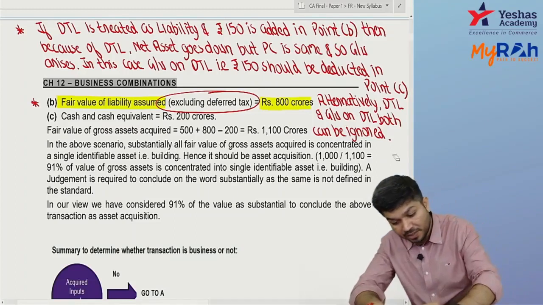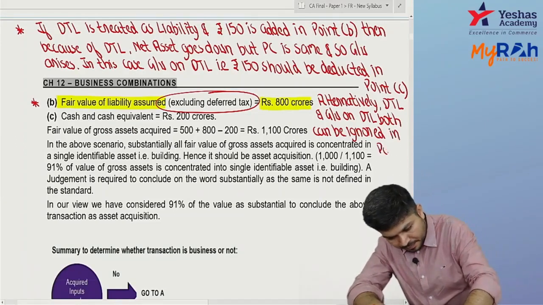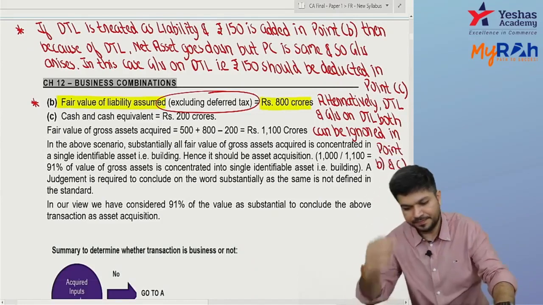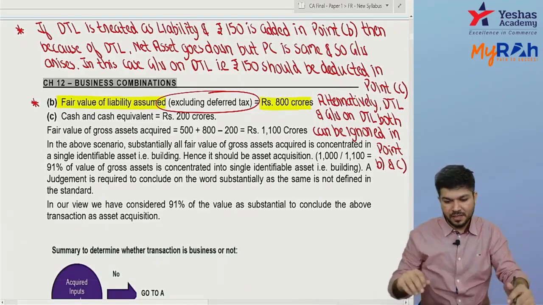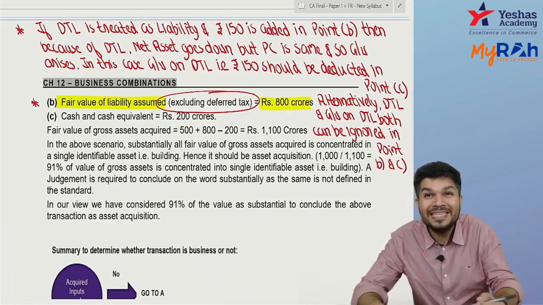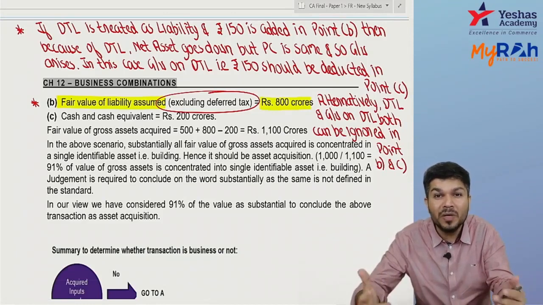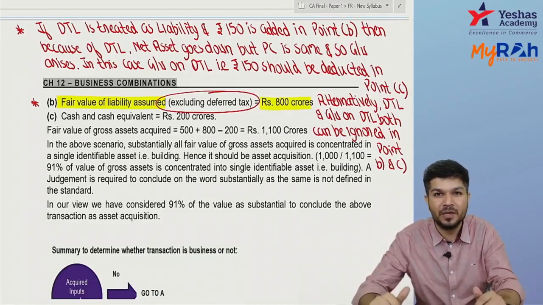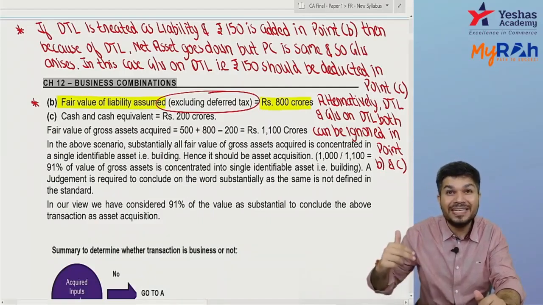Both can be ignored in point B and C. Okay, so they have ignored DTL as a liability in point B. So they will ignore goodwill on DTL in point C. So point B, they have not added 150. In point C, they have not deducted 150.